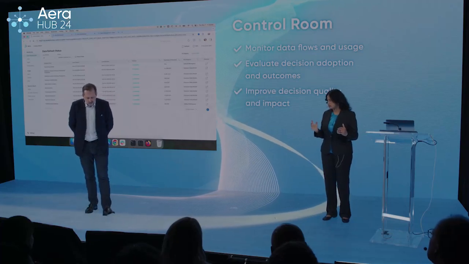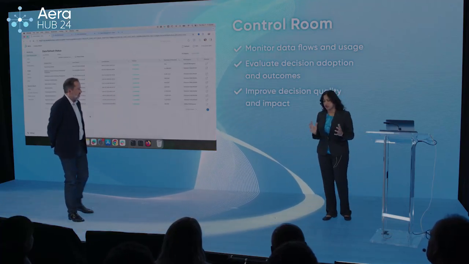So that's what the control room is. It gives a central command center for our administrators as well as our decision architects, right? They get a more comprehensive real-time view of everything that's happening within the decision intelligence network, right? So that's what control room is.